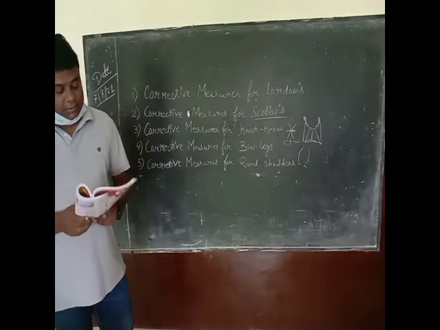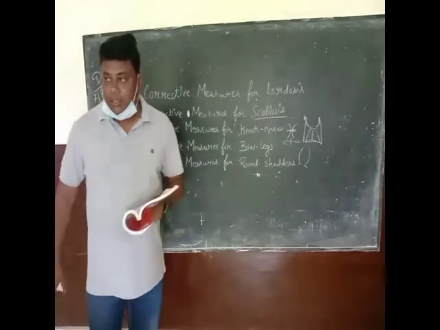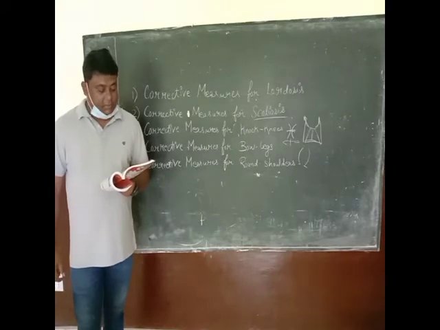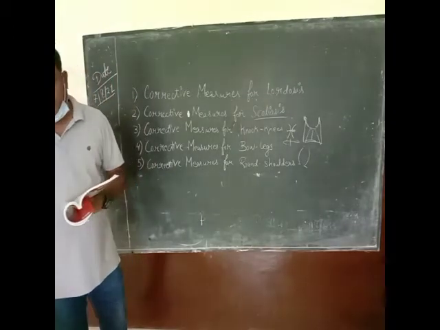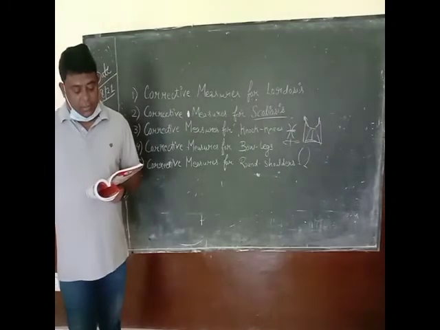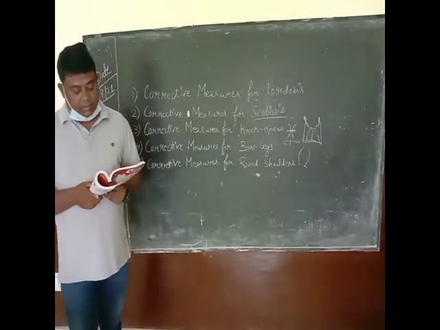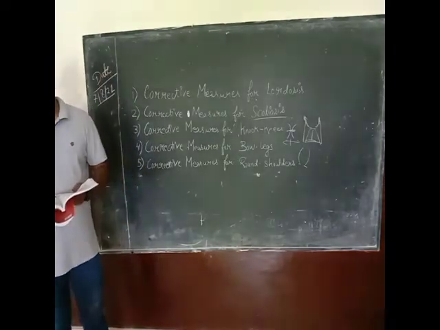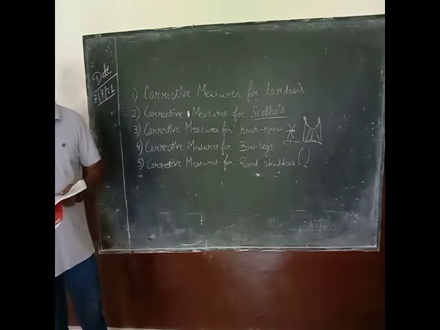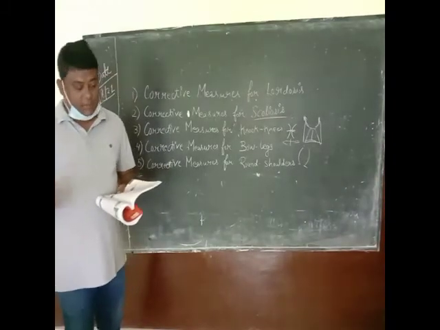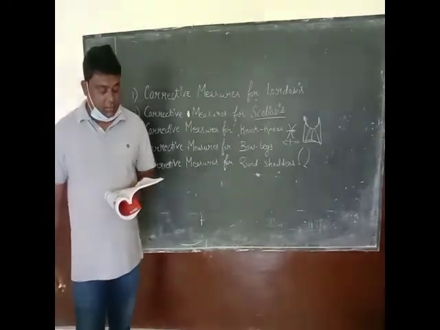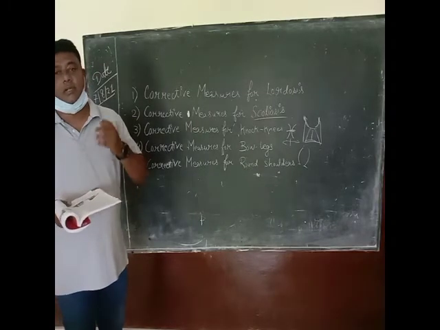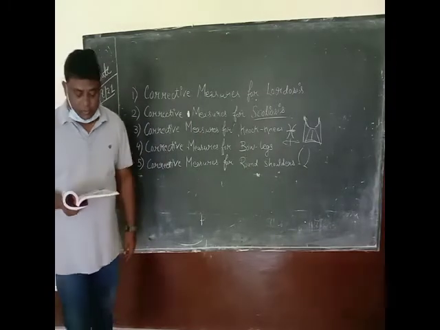Bend knees forward while allowing hips to bend behind. Keep the back straight and knees pointing in the same direction as feet. Descend until thighs are just parallel to the floor. Okay, these are some of the common corrective measures for lordosis. Sit down with knees extended. Okay, these are a few exercises you can do at your home also.